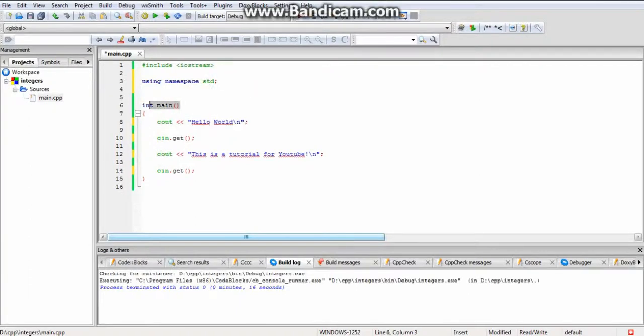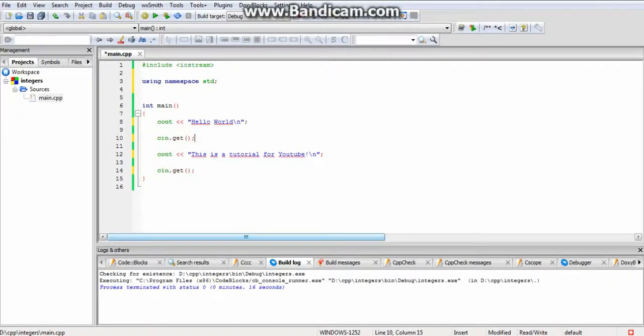Now let's go through it again. We declared our main function. Our main function is main, and we added the curly brackets. Then inside the curly brackets, inside our function, we simply outputted hello world, and we put the \n for a new line. So it tells the compiler that from here on it's a new line going forward.